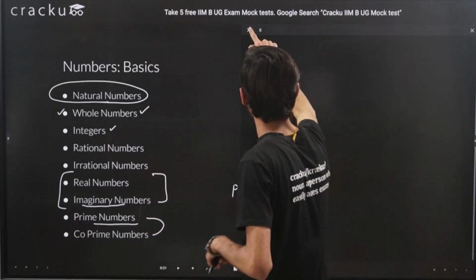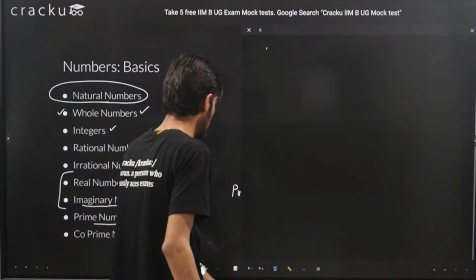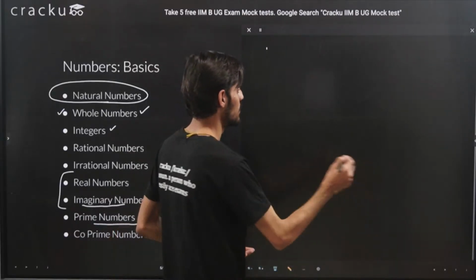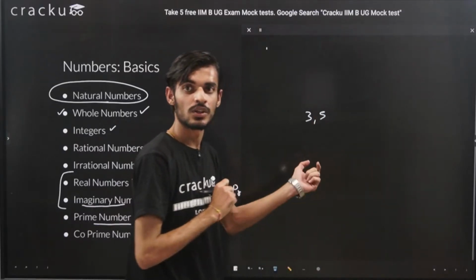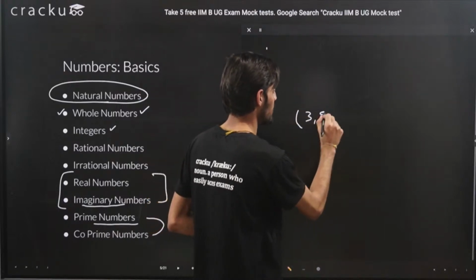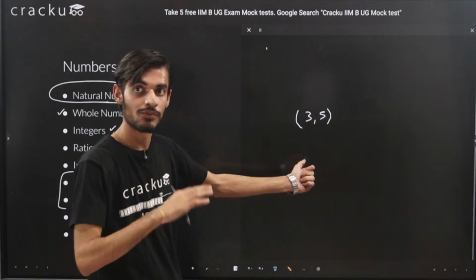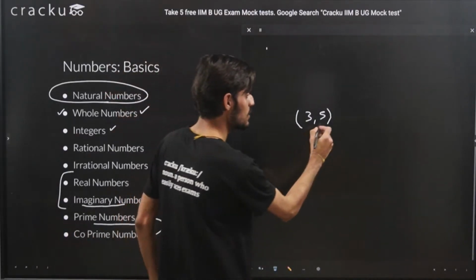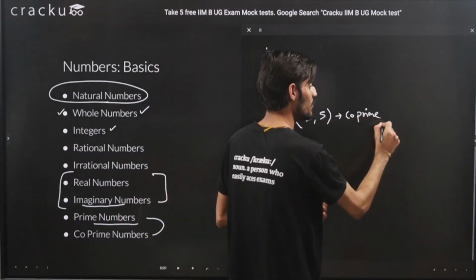So this was all about prime numbers. So what are co-prime numbers? If I have any two numbers, or maybe three numbers also, let's say I have two numbers, 3 and 5. These two numbers don't have any common multiple between them. So there is no number that divides both 3 and 5, right? Apart from 1, if there is any number, then these numbers won't be co-prime. So these two numbers are co-prime because there is no common multiple of these two numbers.